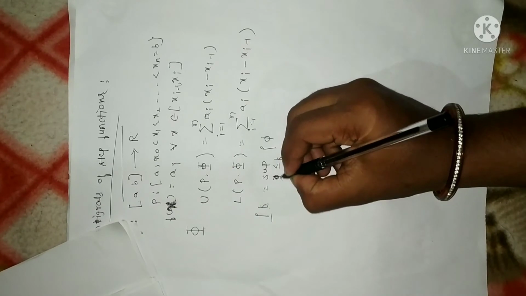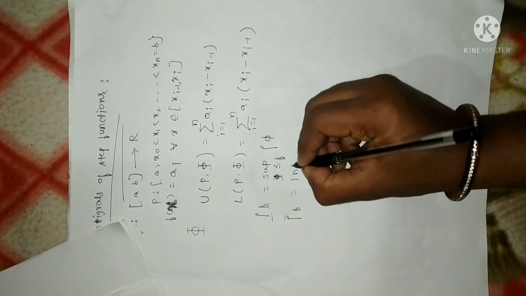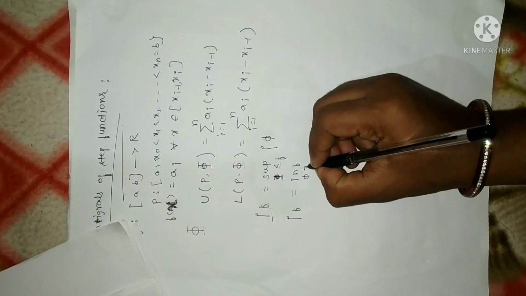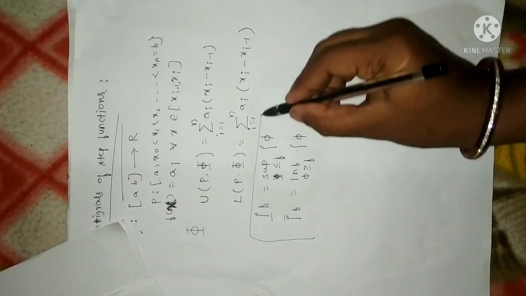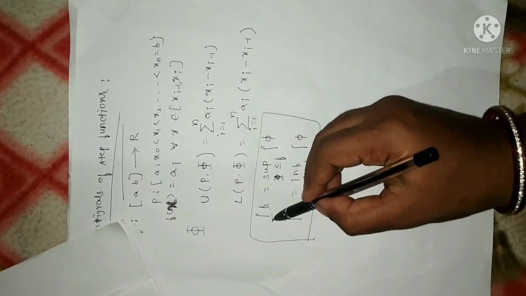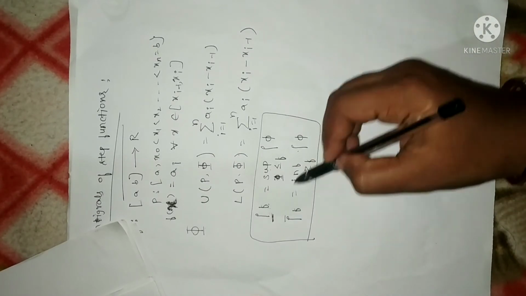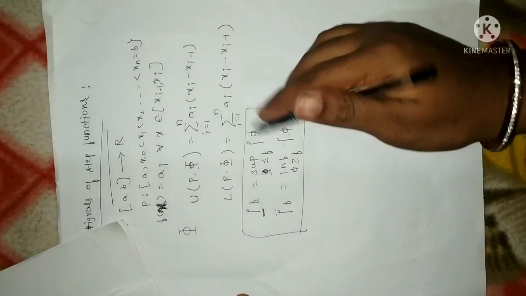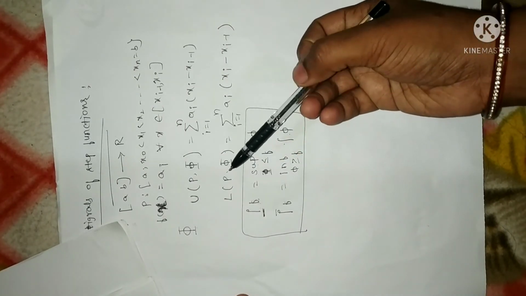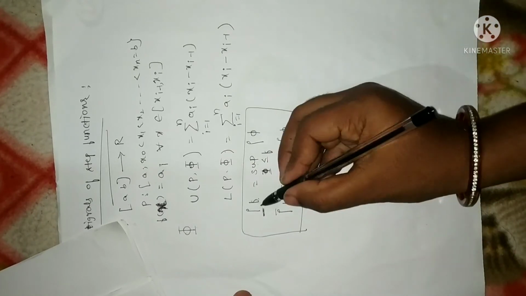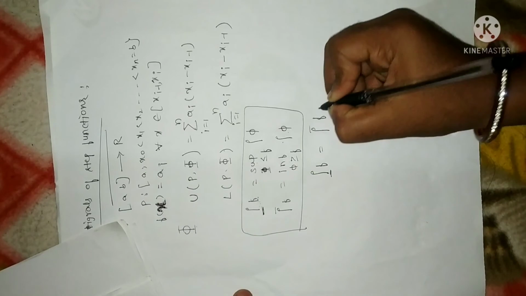Similarly, the upper Riemann integral is the infimum of step functions greater than or equal to f. So the lower integral will be the supremum of a step function, and the upper Riemann integral is the infimum of a step function. Further, we say a given function is integrable only when the lower Riemann integral is equal to the upper Riemann integral, right?